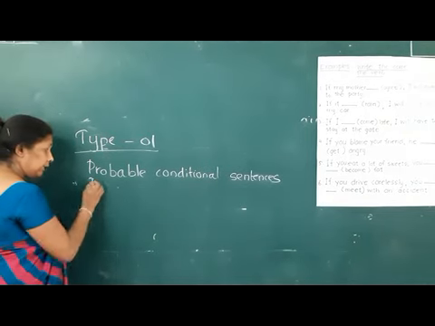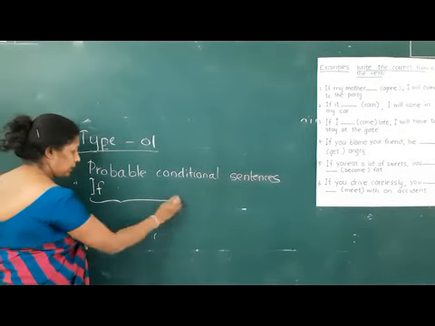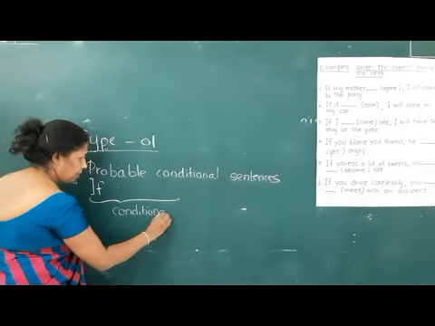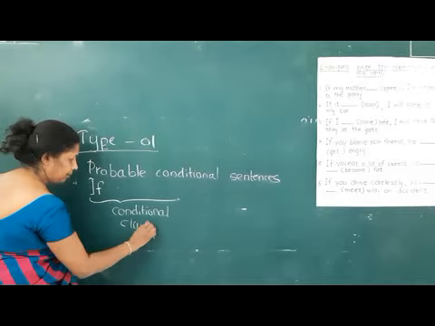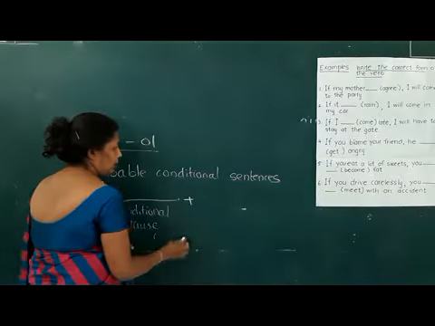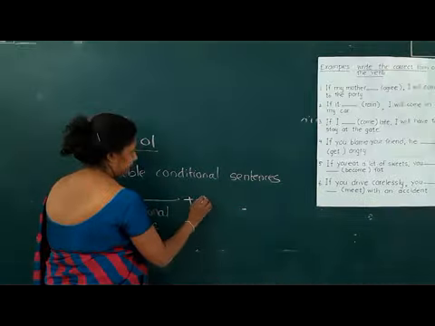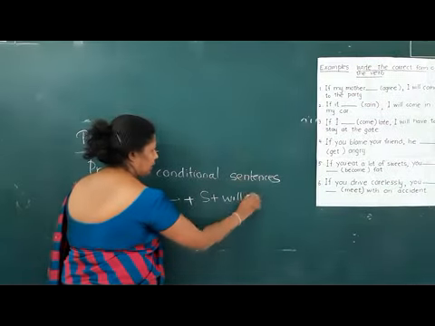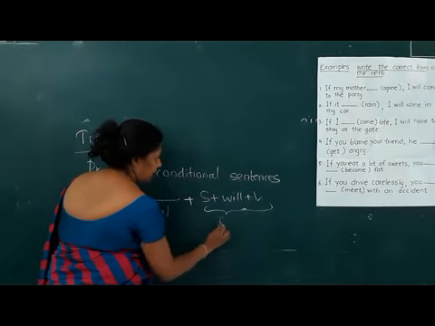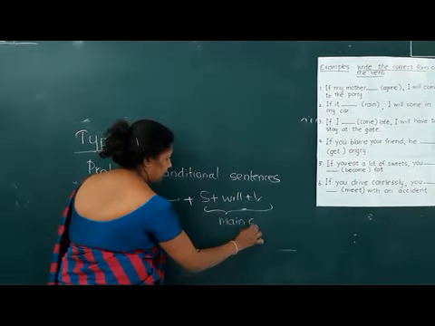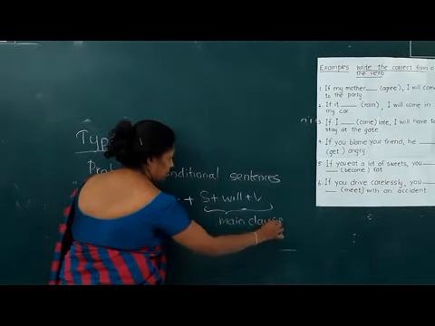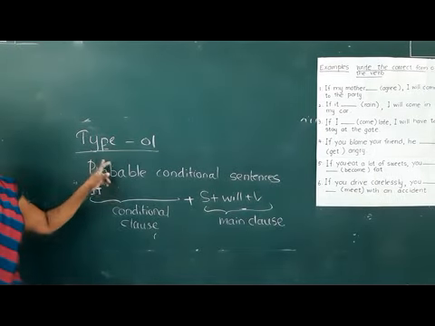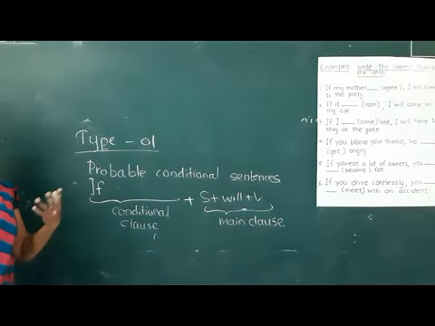The part with the conjunction if we call the conditional clause, and it will be joined with the result clause with subject and will plus the verb, and that is called the main clause or the result clause, right? So we use probable conditional sentences to explain any action that is likely to happen.